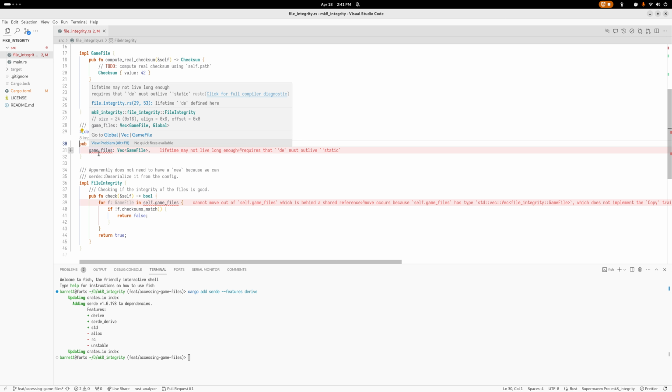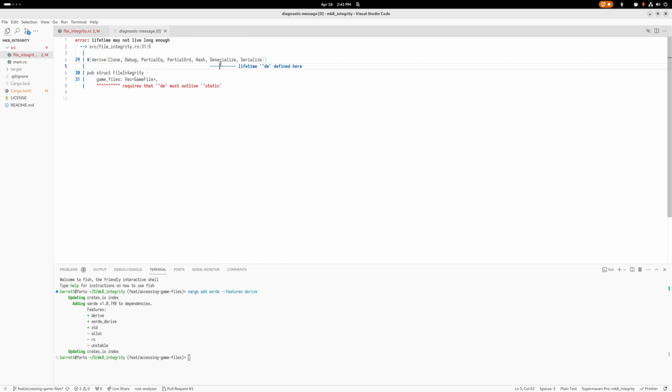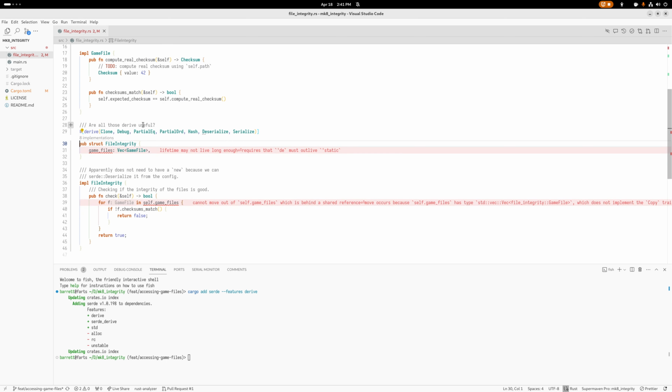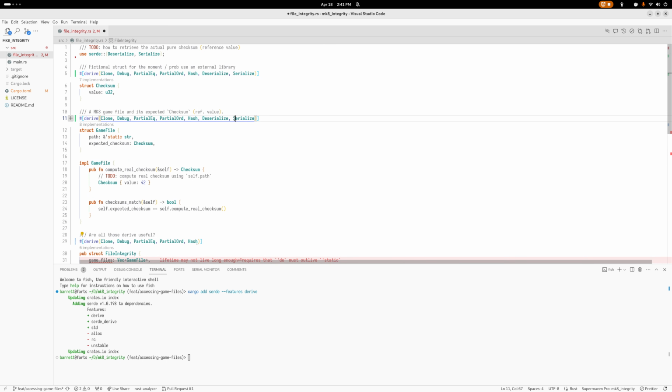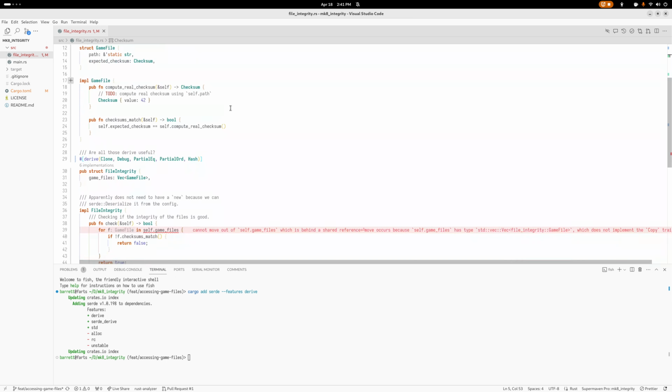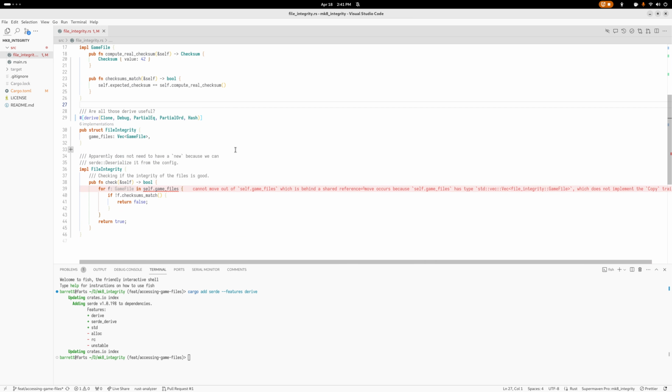Lifetime may not live long enough. 'de must outlive 'static. Okay, whenever this happens, we always click this button. Lifetime 'de. Oh, that's fun. That's a great time. Okay, listen, we are not going to be using this for now, because that is some hard stuff. We don't like that. We're not even using Serde anymore, but we pretend we do. Okay, anyways, now we're down.